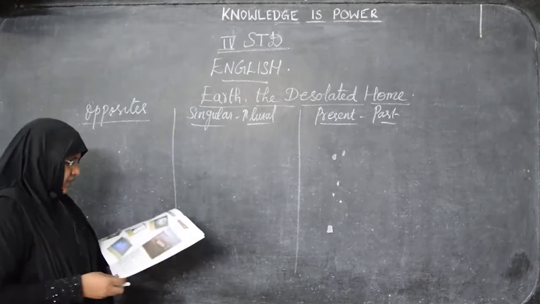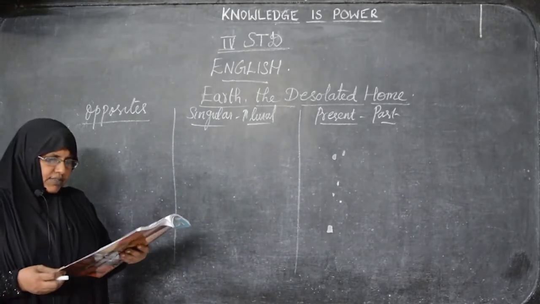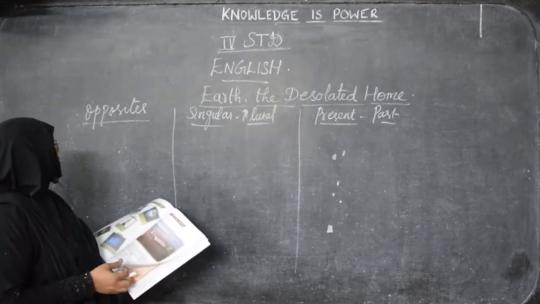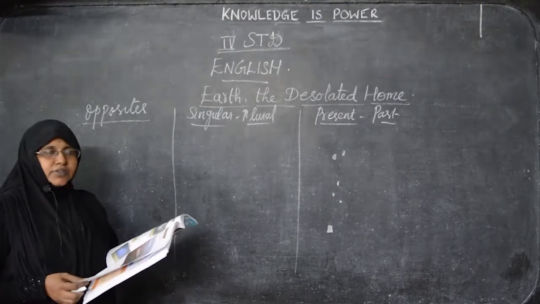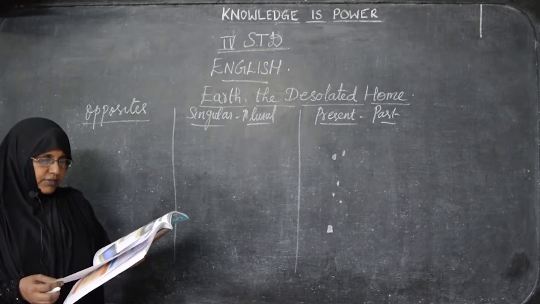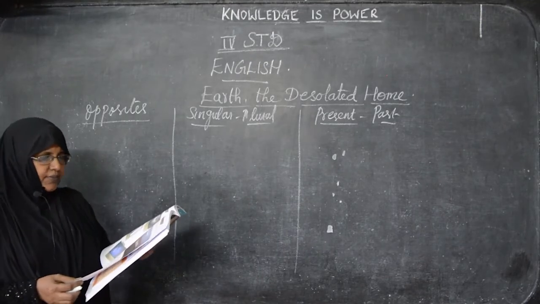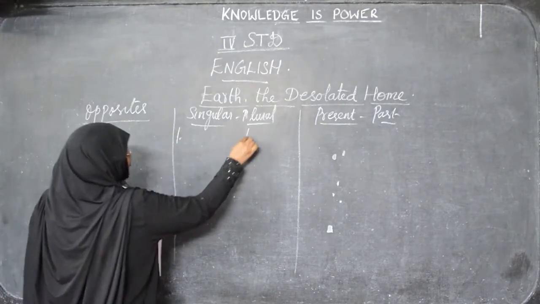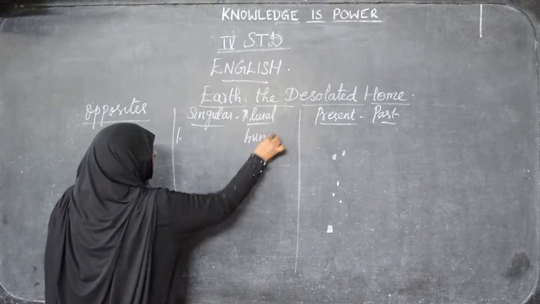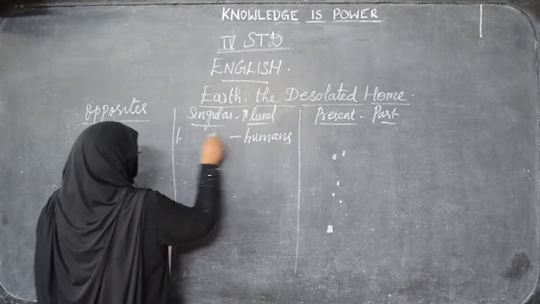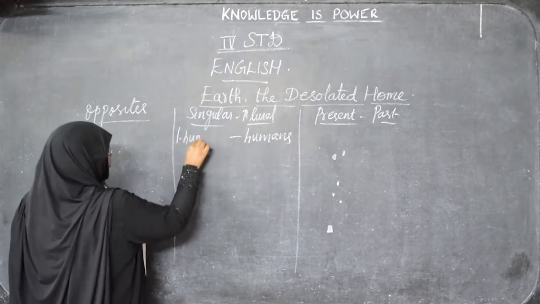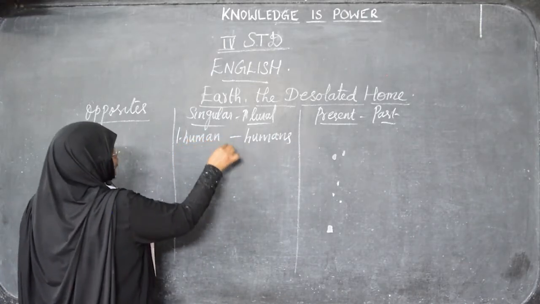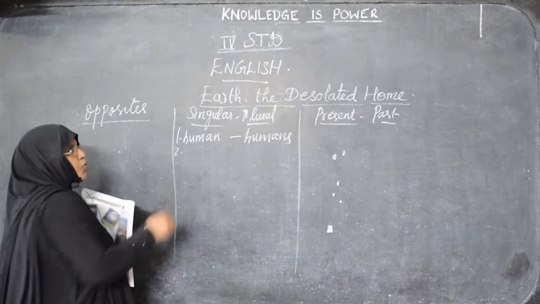Now, I will read out the words. We have to see whether it comes under the opposite, singular, plural or present tense, past tense section. Now, humans. Humans comes under plural. So, singular of this is human. Single means human, more than one means humans.